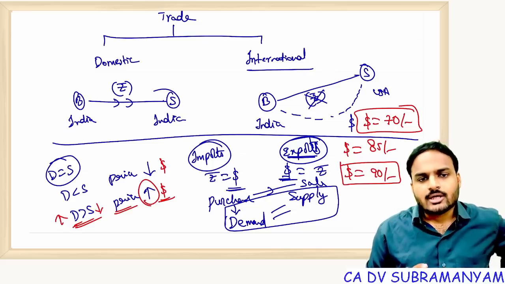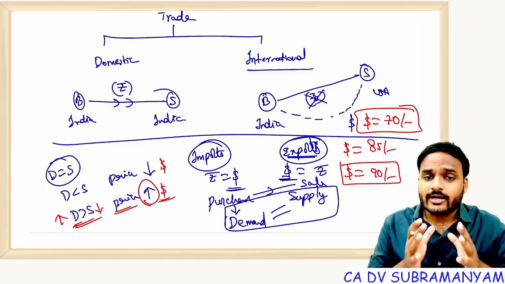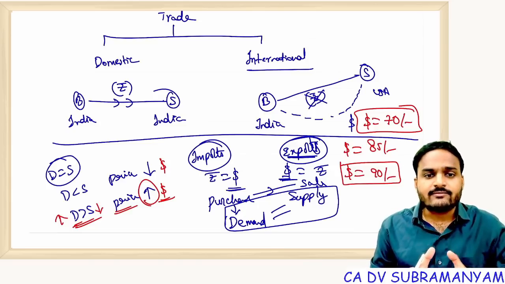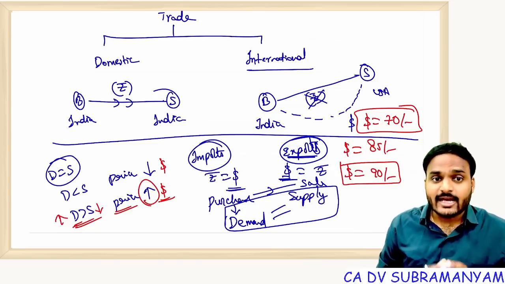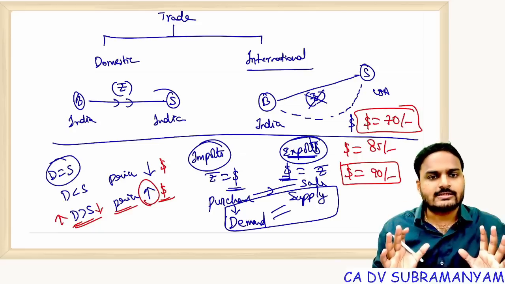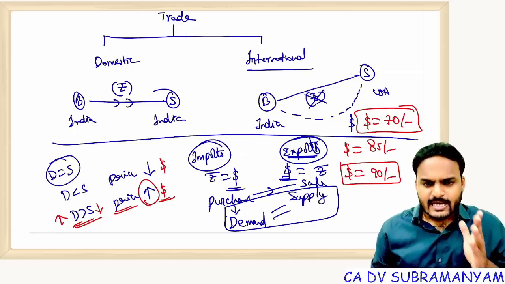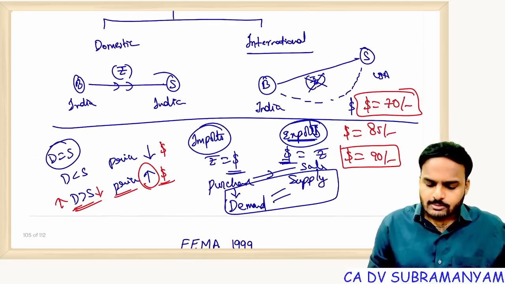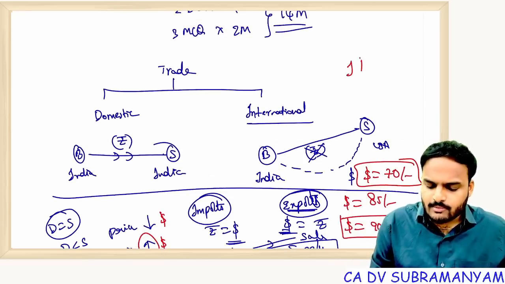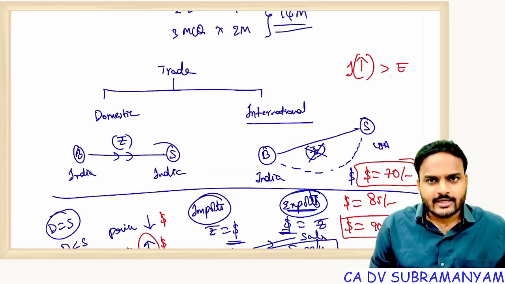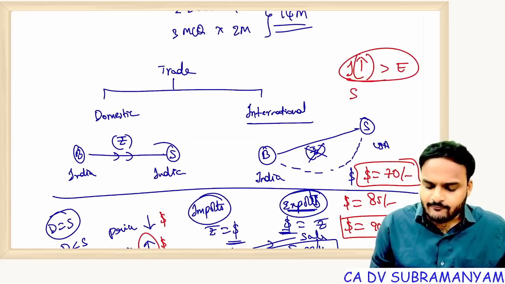Getting my point? Now we need to manage our foreign exchange reserves in such a way that we can finance all our basic imports, basic necessities. In the absence of this, what happens? Suppose imports are going up and exports remain constant. Imports greater than exports, definitely foreign payments get increased, whereas receipts are constant.